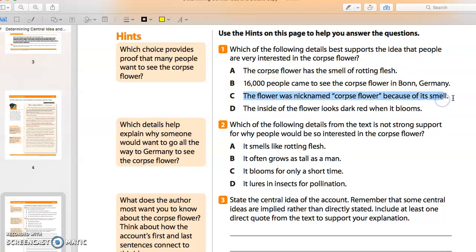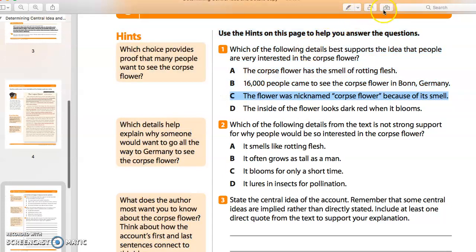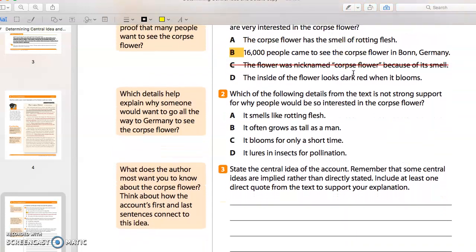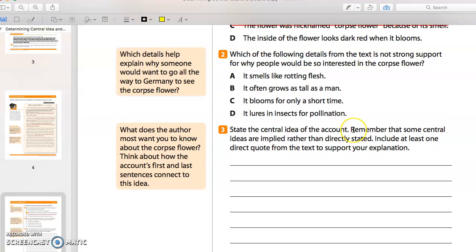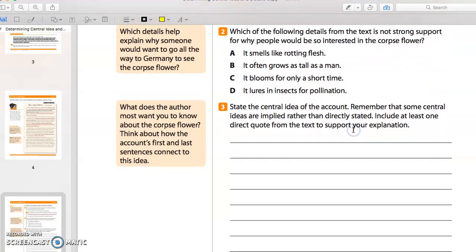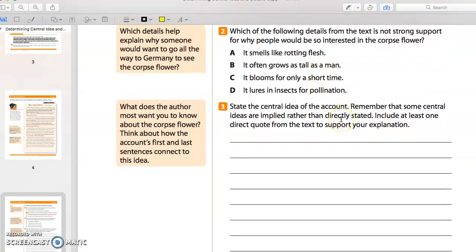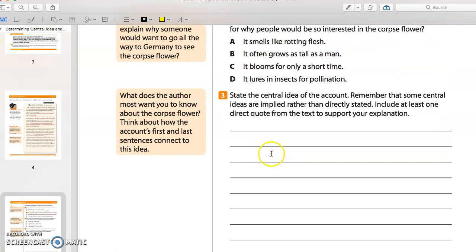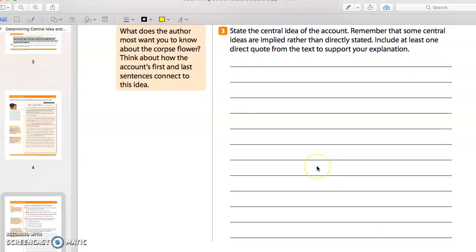It was nicknamed corpse flower. That doesn't really help us, because that's not why a bunch of people care about it. I think the one that shows that a bunch of people care about it is the fact that it's talking about how many people, so many people. So we're going to say 16,000 people come to see it. Yeah, that's why people are coming to see it. Alright, so then basically we're going to stop there, and then we'll do a part 2 to just go over the different details, because we need to do stating a central idea of this account. So I'm just going to go through number 2, and then part 2 will be stating the central idea.